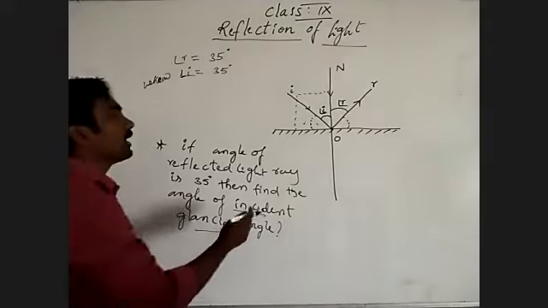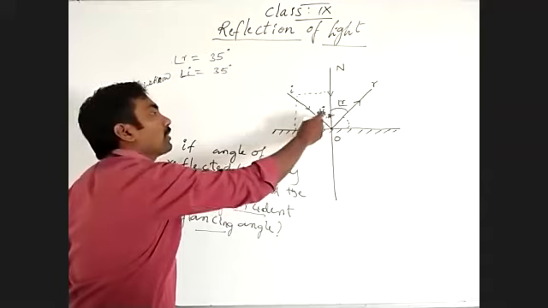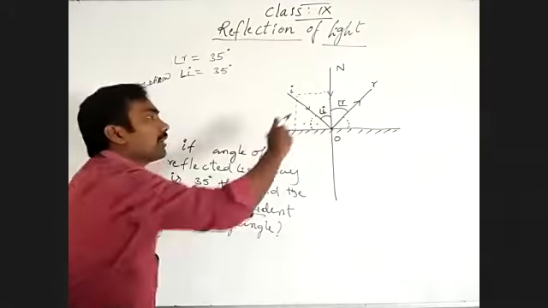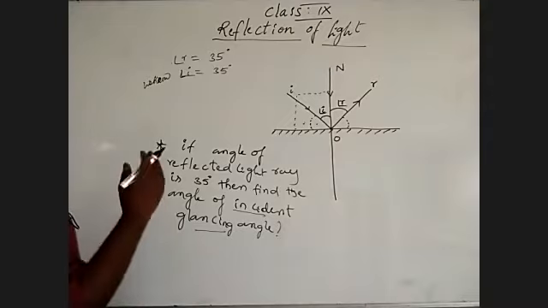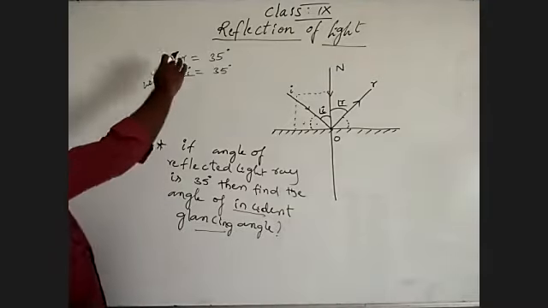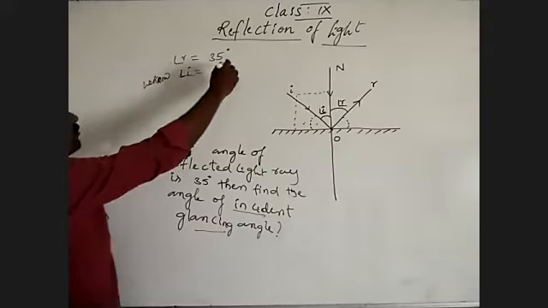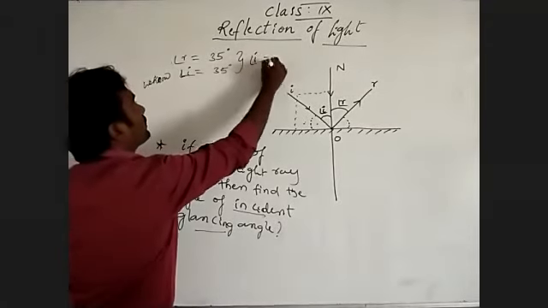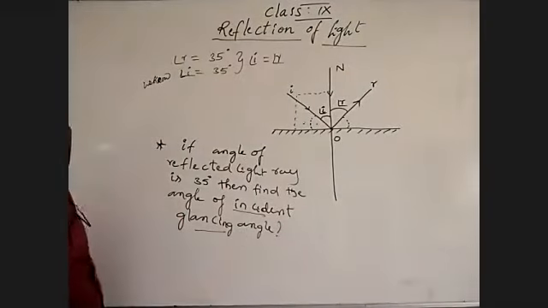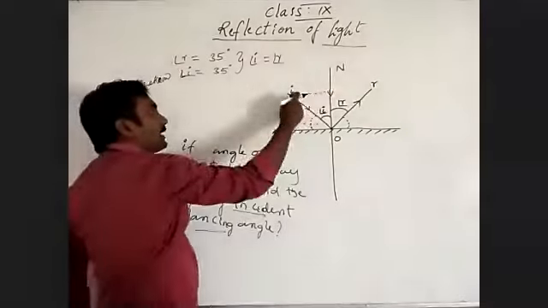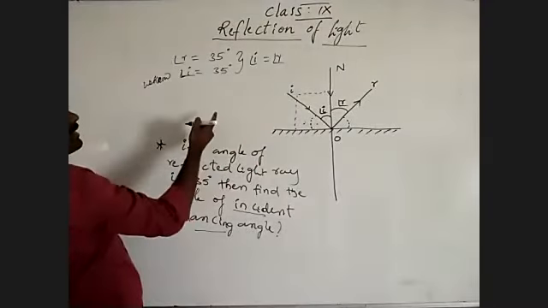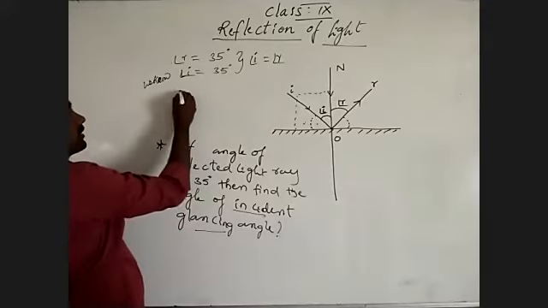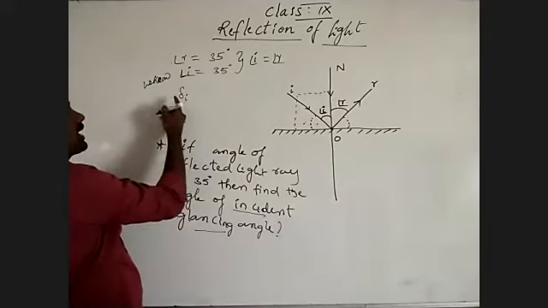So we have to find the incident glancing angle from the given angle of reflection. We found angle of incidence from the first law of reflection, angle I is equal to angle R. So now it is making 90 degrees.